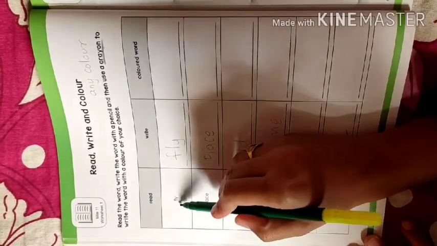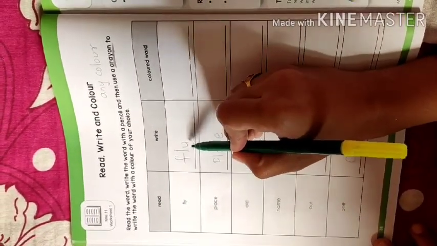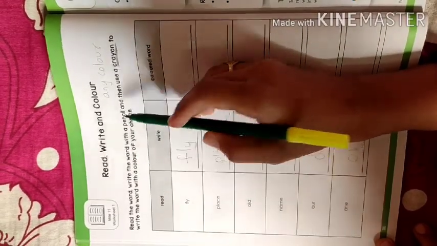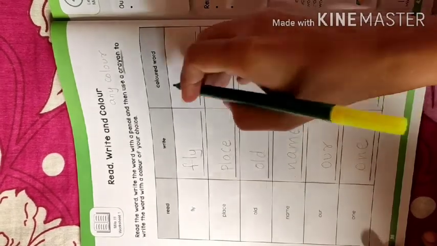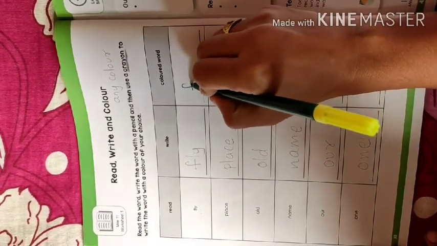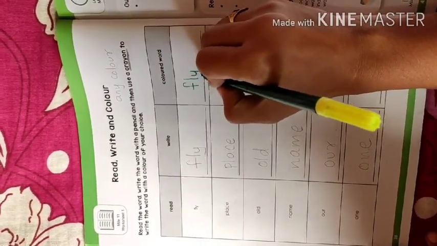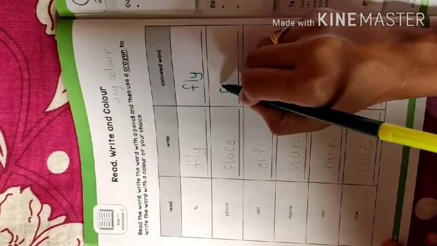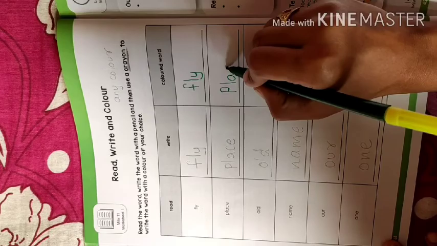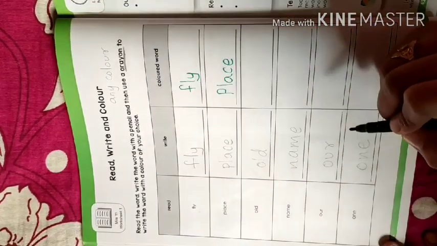Now, for example, again read the word F-L-Y, fly. I have written the word with pencil like the instructions, and then I am going to write the same word with color. F-L-Y, fly. Then P-L-A-C-E, place.